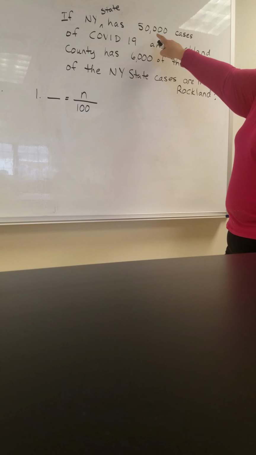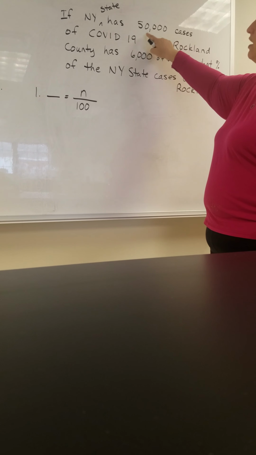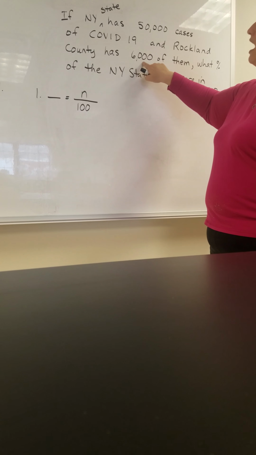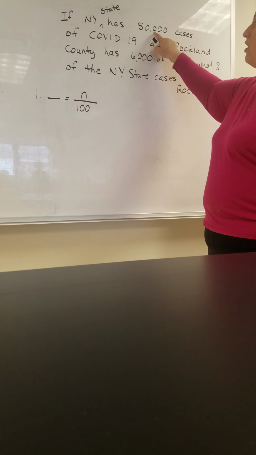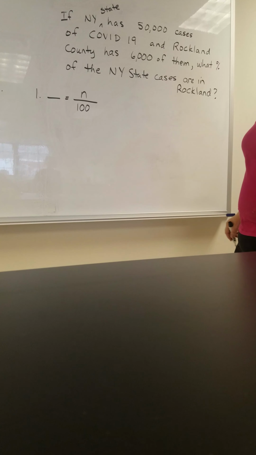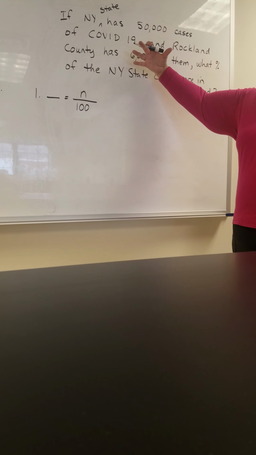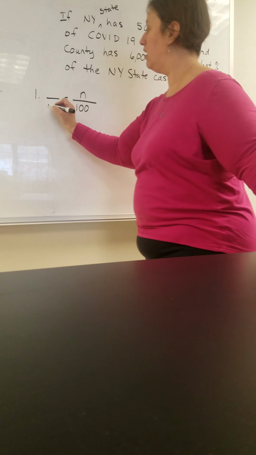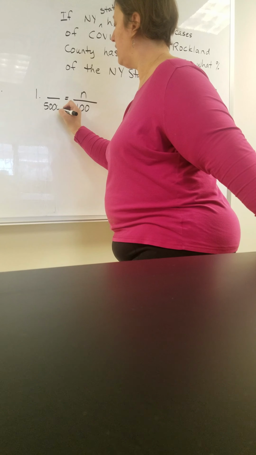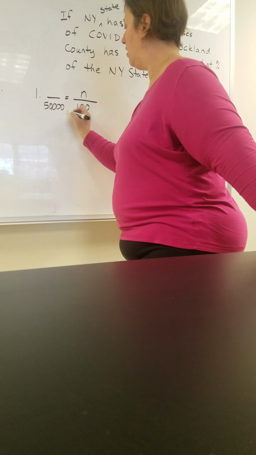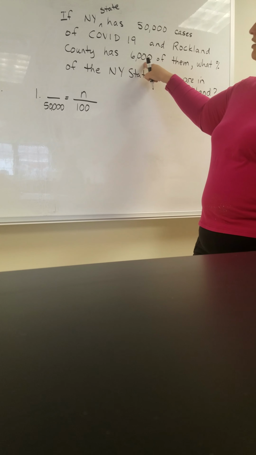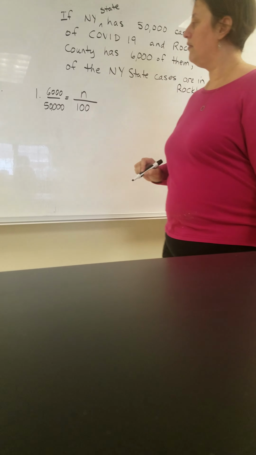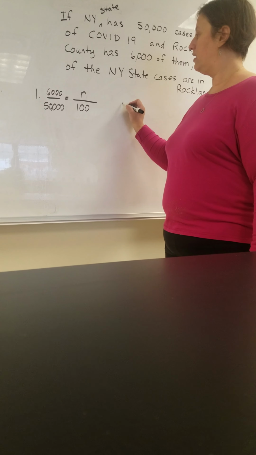All right, now let's look at the other two numbers. We've got 50,000, we've got a COVID-19, but that's just part of a name, so we don't need the number 19. And we've got a 6,000. One of these is part and one of them is total. Hopefully you understand that New York State is the total number of people. There's lots of counties in New York State, so this is the total. We'll put 50,000 here. And the part that is Rockland County is the 6,000. So that is our step 1, setting it up.